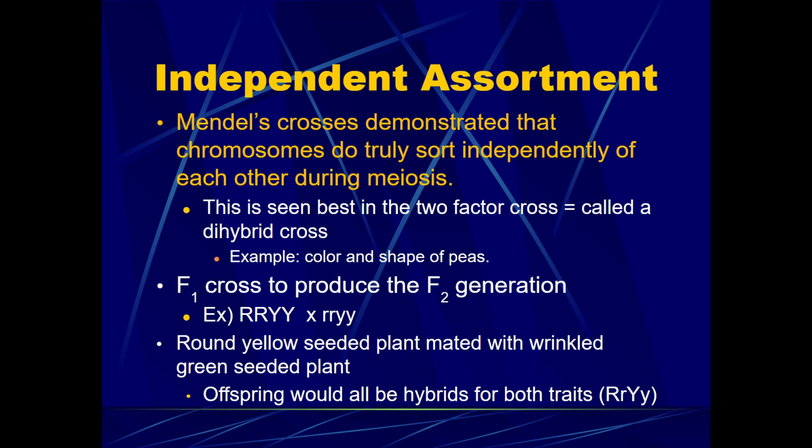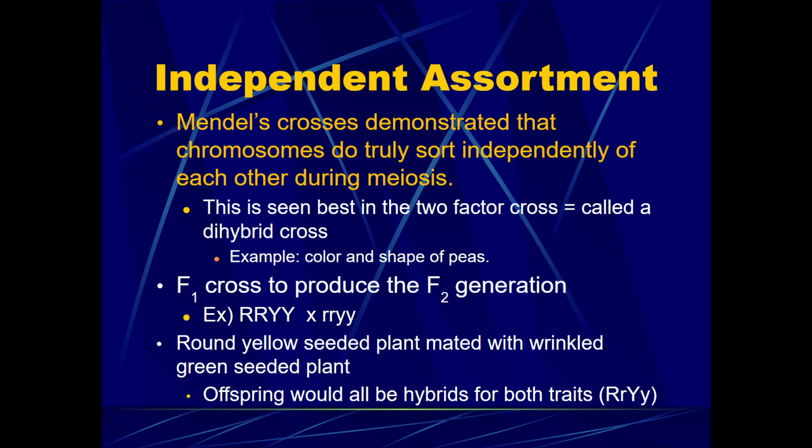We also want to talk about independent assortment. His crosses demonstrated that chromosomes do truly sort independently of each other during meiosis. So during meiosis, in order to create the 4 gametes that result, we have an independent assortment, or a random separation, after we split the sister chromatids. He was able to show this by doing a dihybrid cross, or looking at 2 traits at once. So again, independent assortment is best seen in the 2-factor cross called a dihybrid cross.